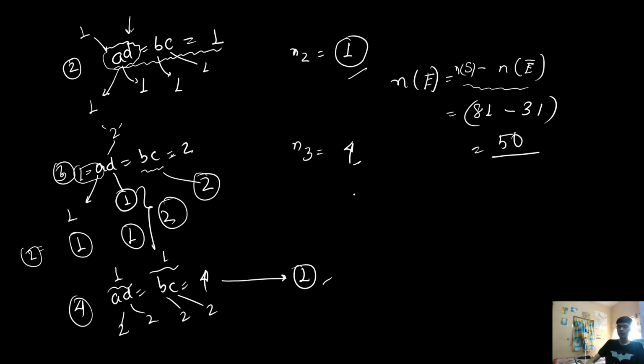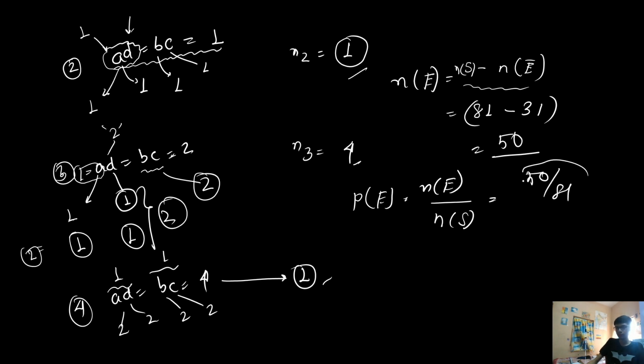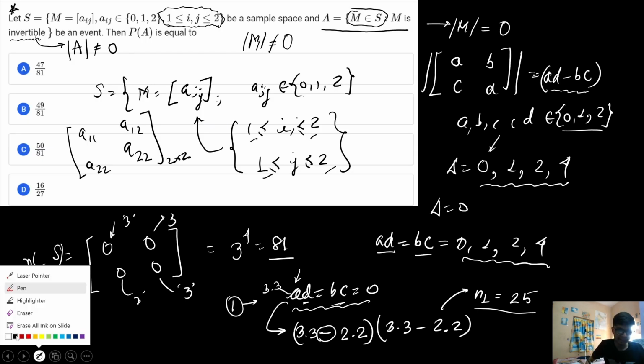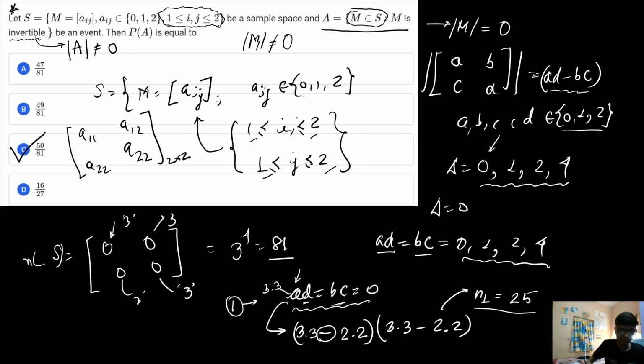which is 50. Now if I calculate the probability of this given event, this is basically number of elements in the event set divided by number of elements in the sample space. So from this I will get the result as 50 by 81. So with this we get the required probability, that is 50 by 81. So the right option to this question is basically option number C.